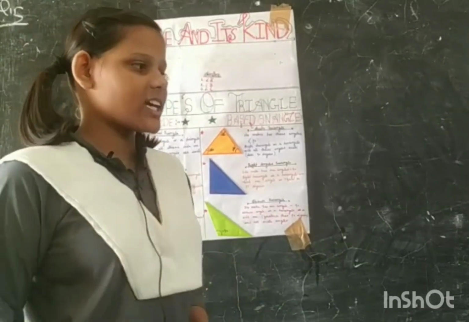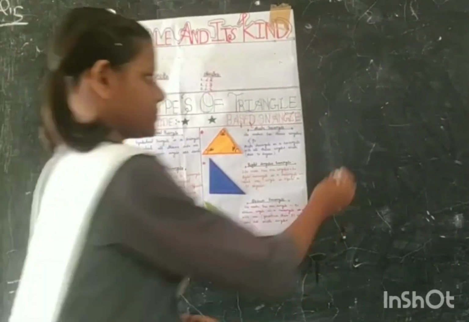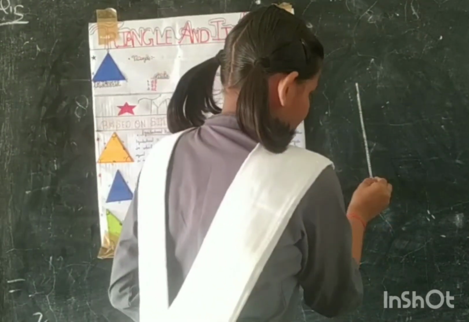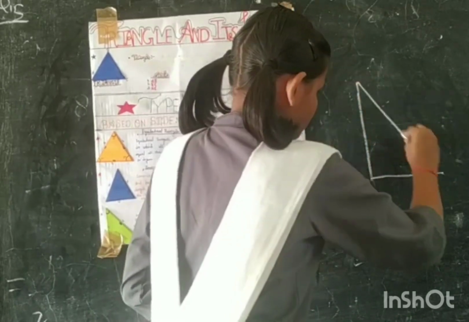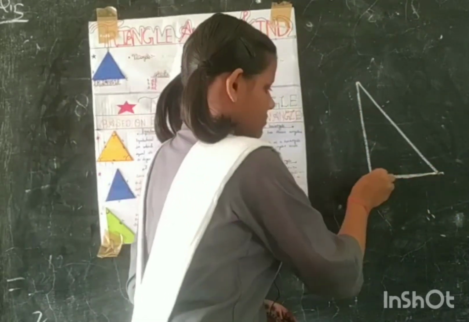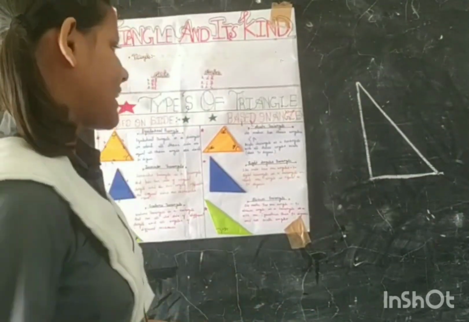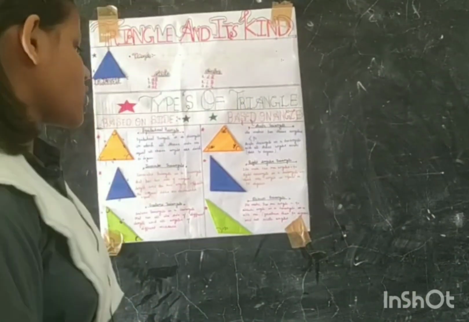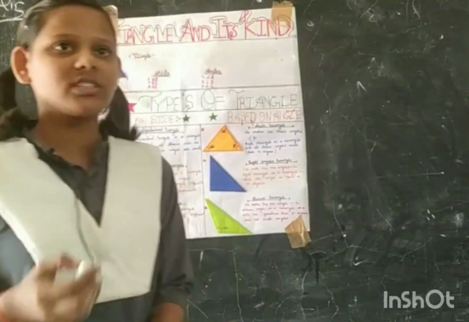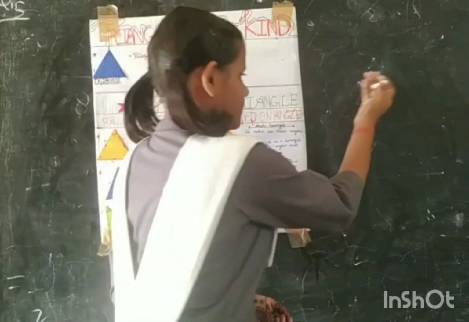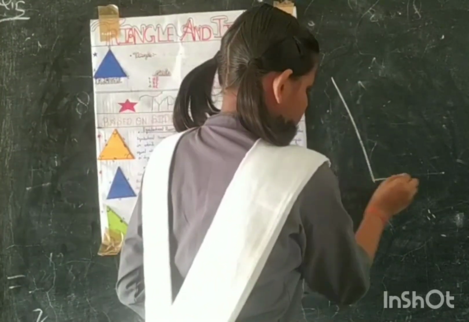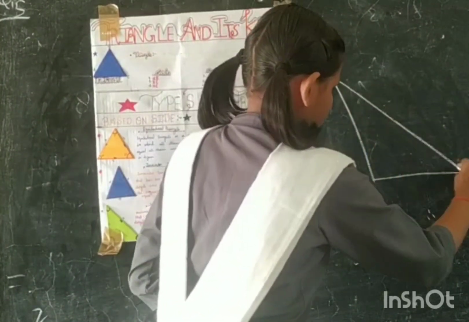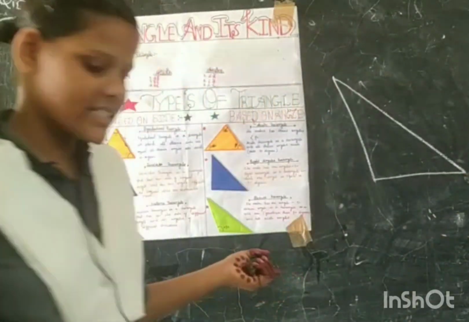We know a right angle is equal to 90 degrees. We make this right angle. It is called a right angle triangle. And third is obtuse angle. We know an obtuse angle is greater than 90 degrees. It is called an obtuse angle triangle.